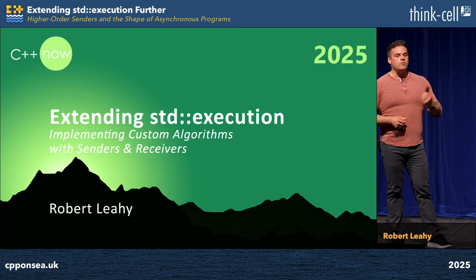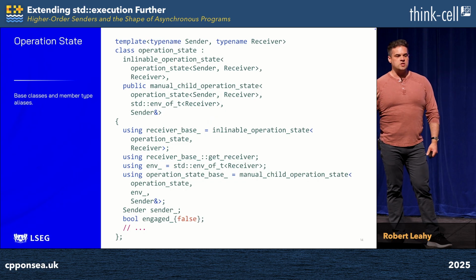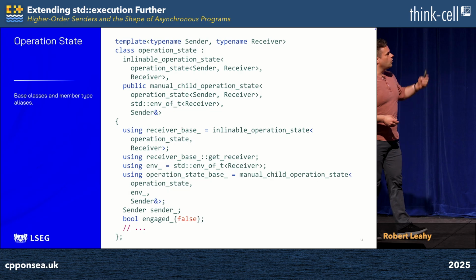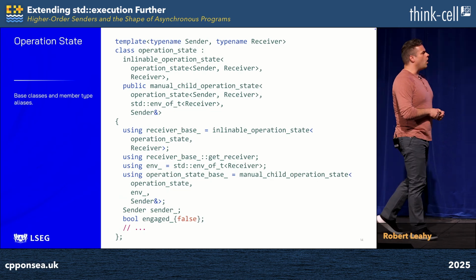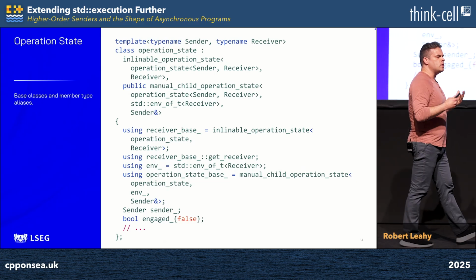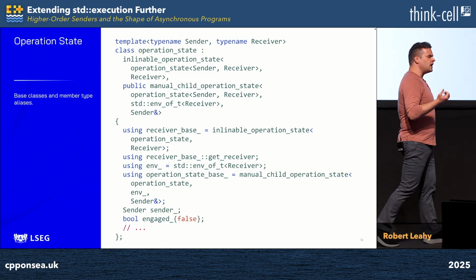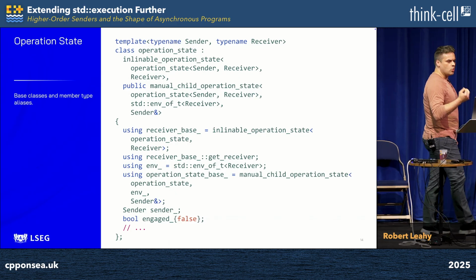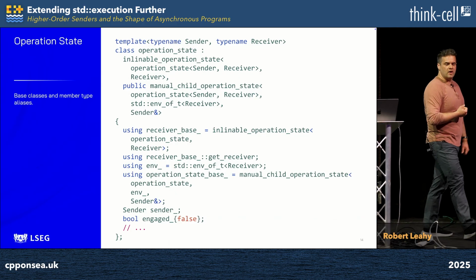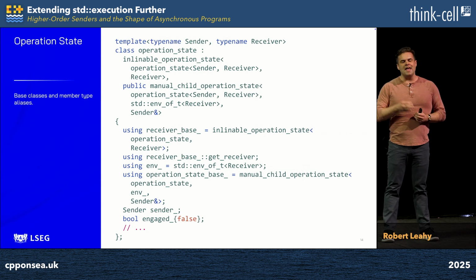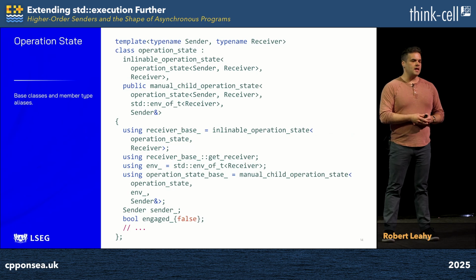For the time being, we're going to dive right into the implementation of the operation state of repeat, and immediately we see a slide full of code. For the moment, ignore the two base classes, and we'll just walk through all of the type aliases and members we have in here. We have aliases for each of our base classes, so we can refer to them more conveniently, and we're bringing in something called getReceiver so that we can use it without qualification. Towards the bottom, we have the important member variables of our class, the sender we're going to connect over and over and over again, and an engaged flag which evokes to us the idea that we're doing manual lifetime management.